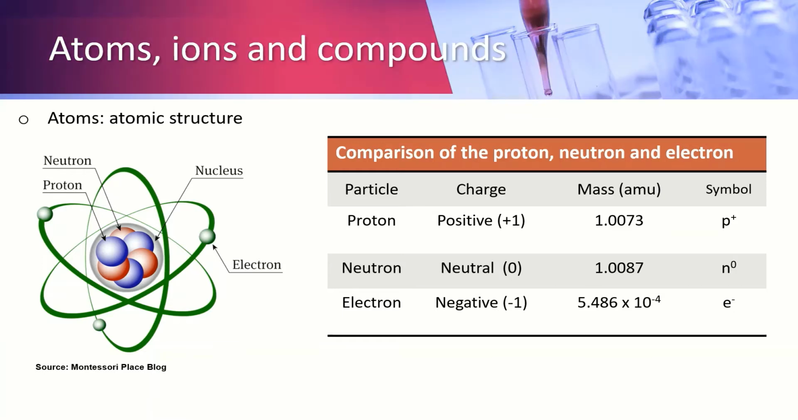Comparing the particles of an atom, proton has a positive charge with a mass of 1.0073 atomic mass unit with the symbol P positive. Neutron has a neutral charge with a mass of 1.0087 AMU and a symbol N null. And electron has a negative charge with a mass of 5.486 times 10 to the power of negative 4 and a symbol of E negative.